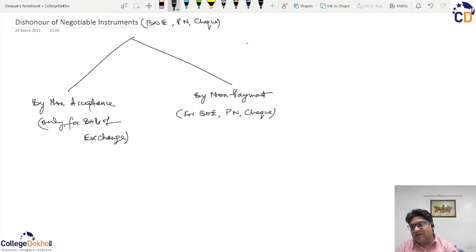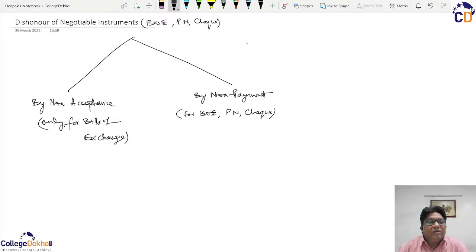Also, we have discussed earlier that there cannot be any kind of conditional acceptance. That is, it has to be an unconditional promise or unconditional order. Similarly, when the drawee makes an acceptance, it has to be an unconditional, unqualified acceptance, or it can be no acceptance.